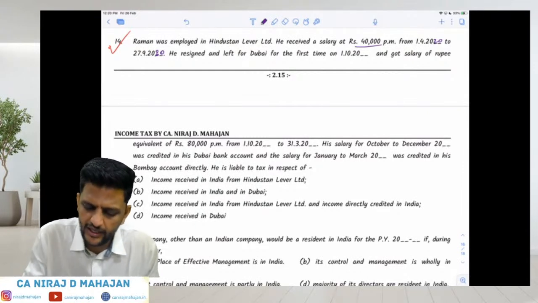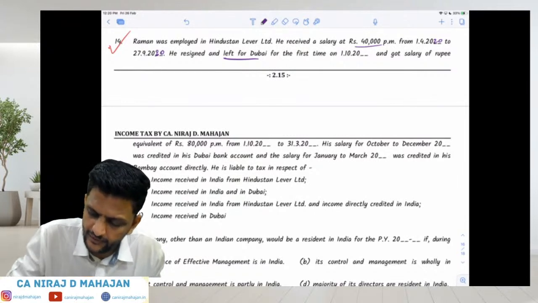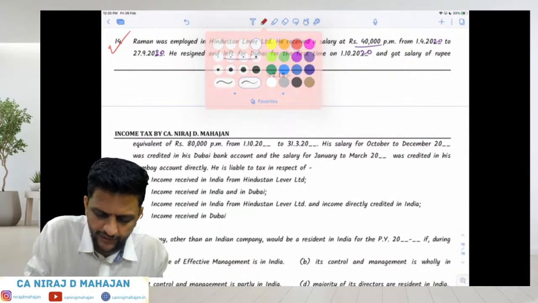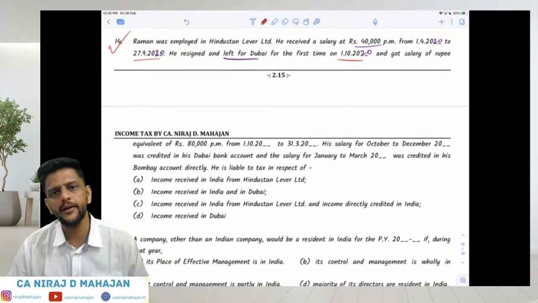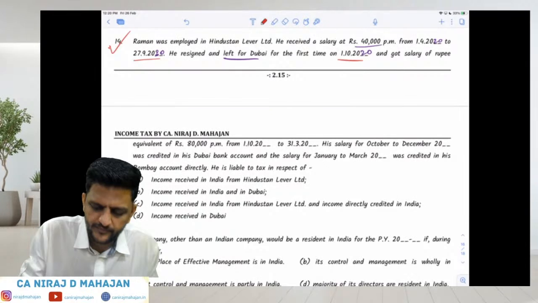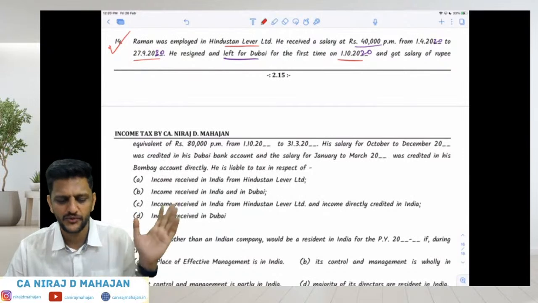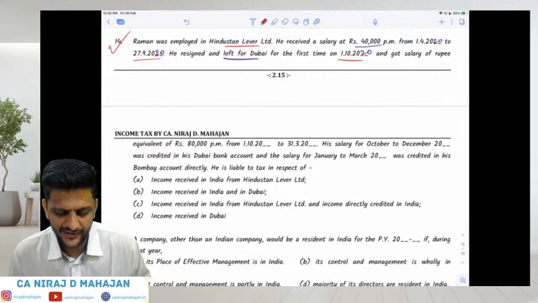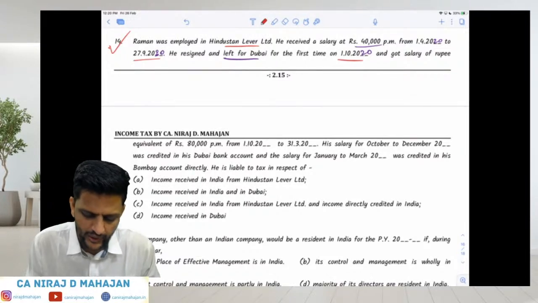He resigned and left for Dubai for the first time on 1/10/2020. Obviously pay attention, he left HUL on 27 September and went to Dubai on 1st October. Why did he go to Dubai? Because he was working in Hindustan Lever, the one who leaves Hindustan. So he went to Dubai on 1/10/20.